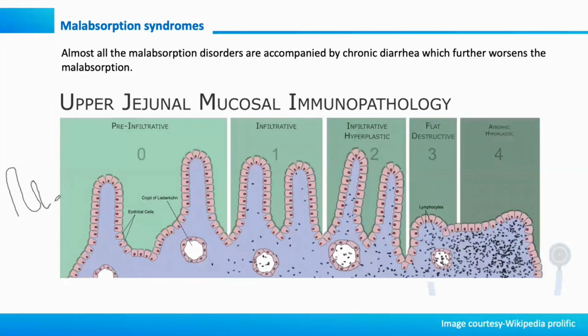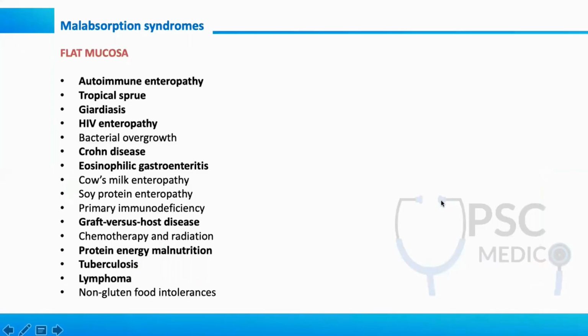The intestine has villi, right? But in celiac disease, what happens? They become flat. So if you don't show this flatness, flat and destructive villi, they'll not give you marks. The stages of celiac disease are not important, but make sure that the flat villi is a significant feature in the histology of celiac disease.